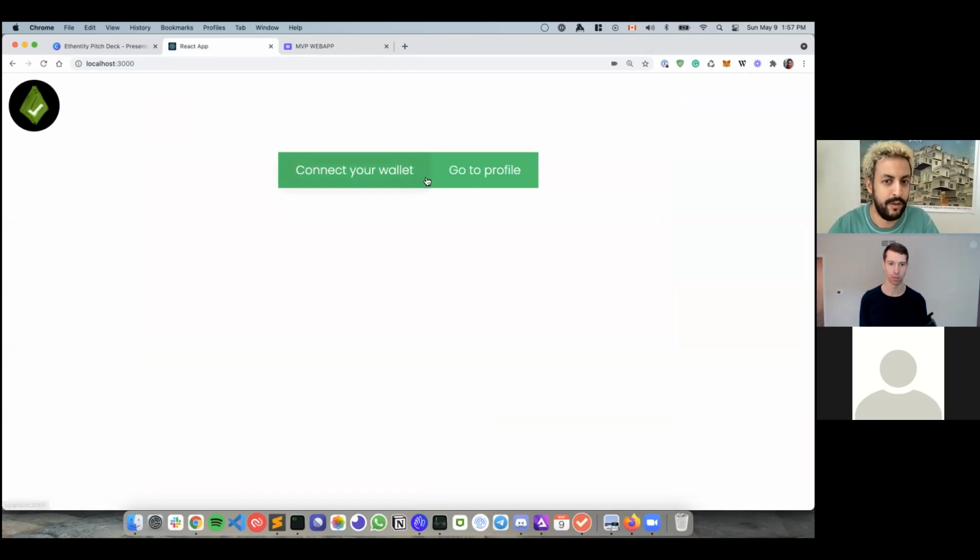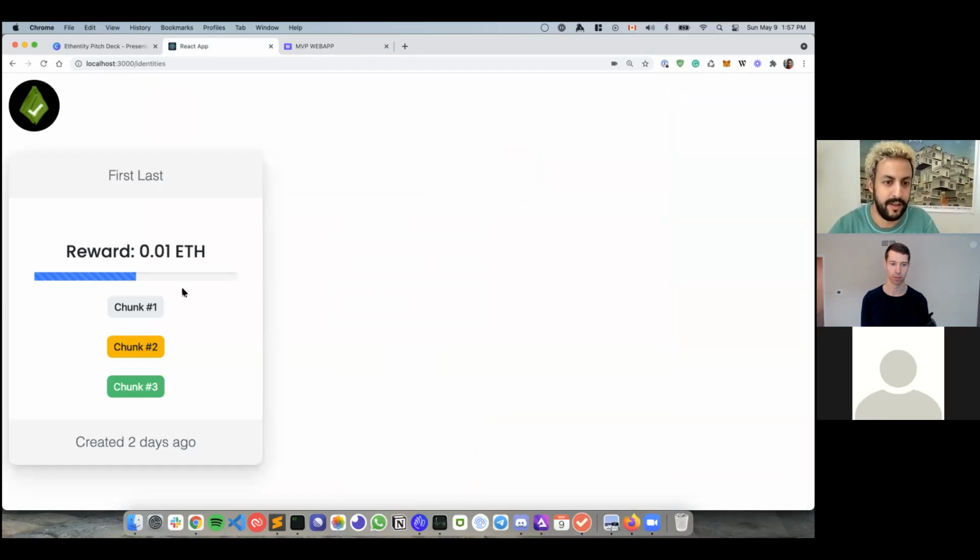At that point, any user that already has their ID verified can come and check the identities that need to be verified. They would see a list here. They can see only the first and last name. They would see the reward, and they can pick any chunk and verify it.